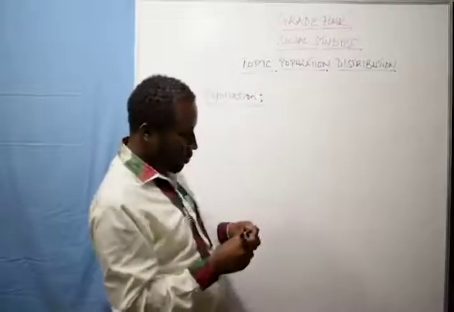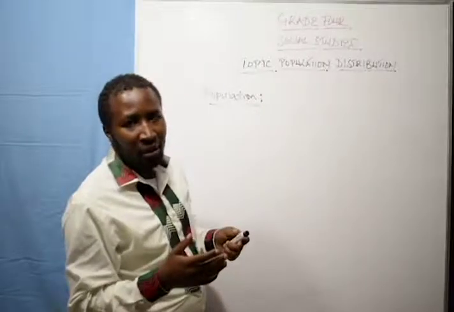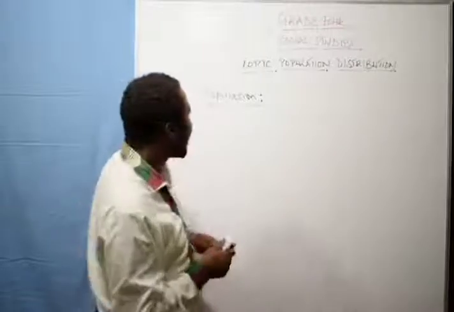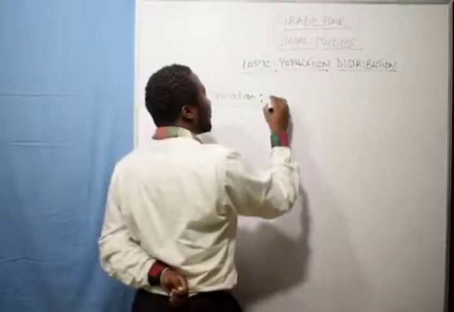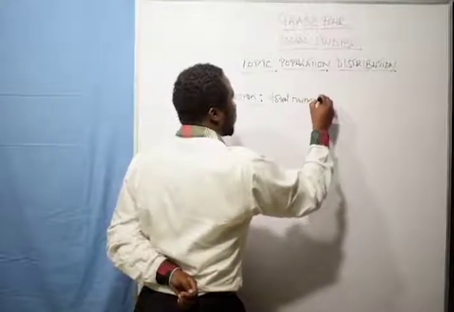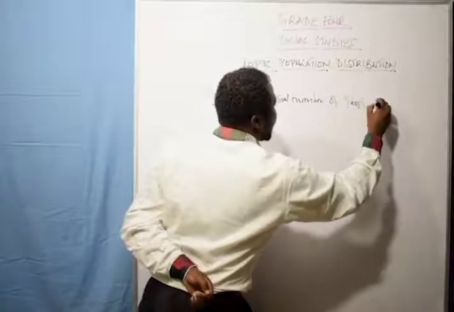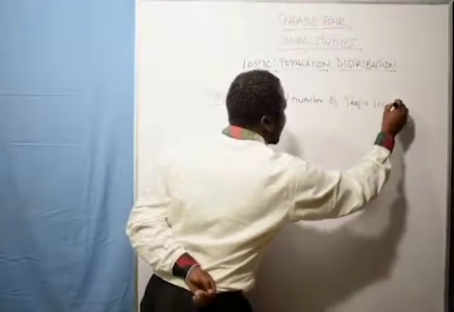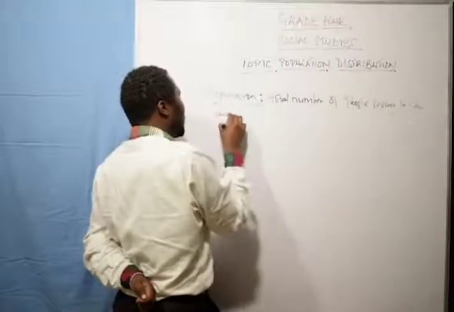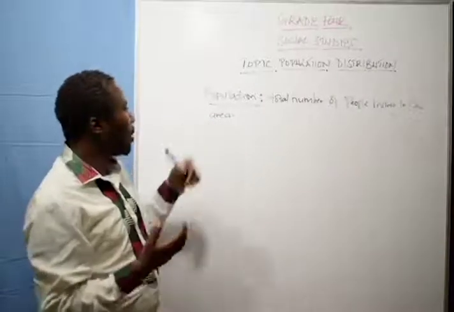Population is the total number of people living in a particular area. So the total number of people living in a particular area, that is what we call population.